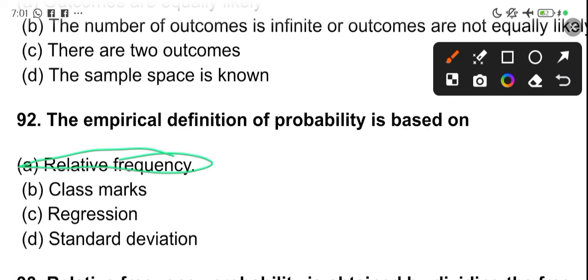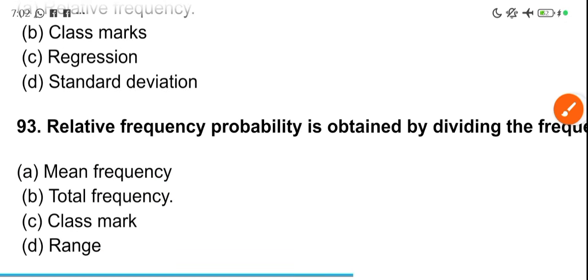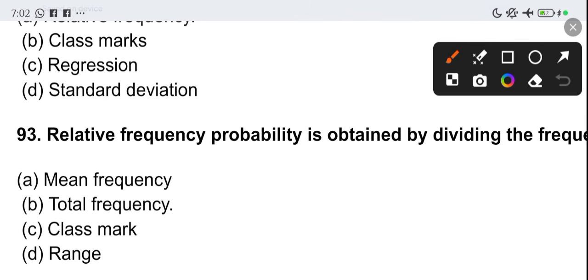So you can see now, we have the classical definition, we have the empirical definition. Relative frequency probability is obtained by dividing the frequency of an event by the total frequency. I've said this question came out in one of the statistics questions we solved above.